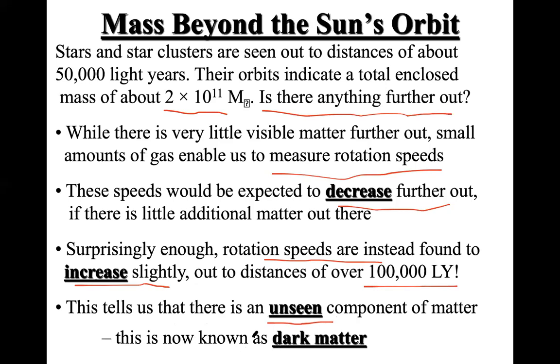This type of unseen component we call dark matter, and this is where the term dark matter comes in. You may have heard about dark matter and dark energy, and this is how we concluded that there is dark matter in the universe, specifically in the halo parts of the galaxy.